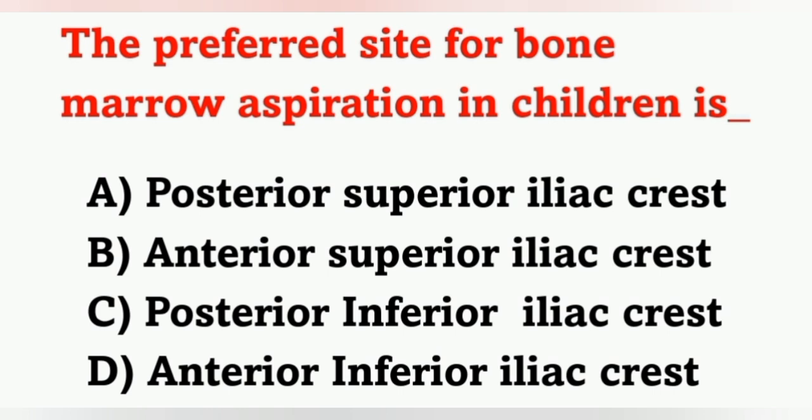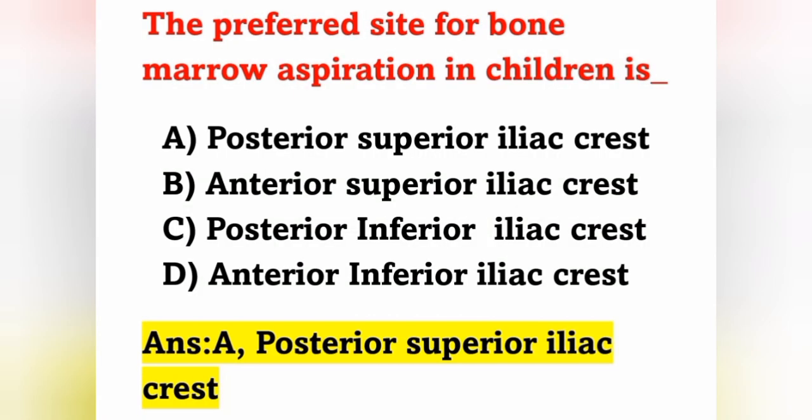And the next question: the preferred site for bone marrow aspiration in children is? Option A, posterior superior iliac crest. Option B, anterior superior iliac crest. Option C, posterior inferior iliac crest. And option D, anterior inferior iliac crest. Preferred site for bone marrow aspiration in children is posterior superior iliac crest. Option A is the correct answer.